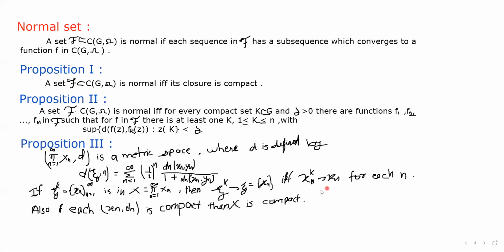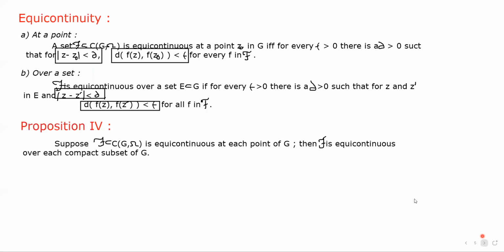Okay, which means a sequence is convergent if and only if its subsequence is also convergent, and vice versa.